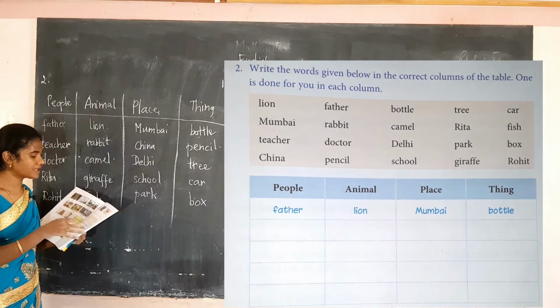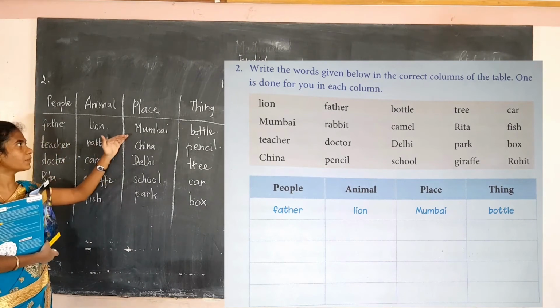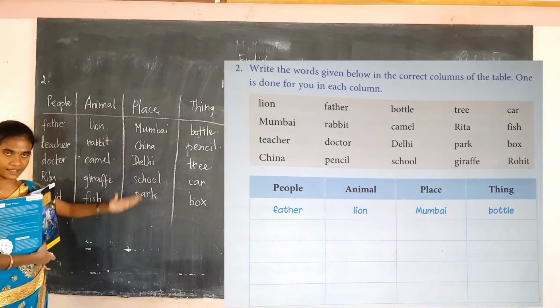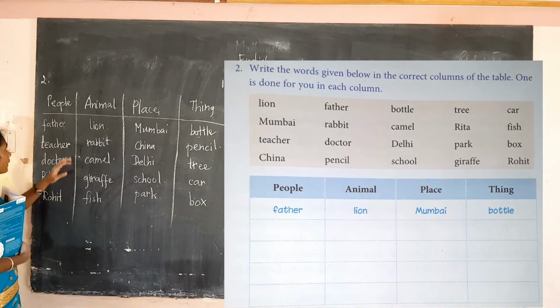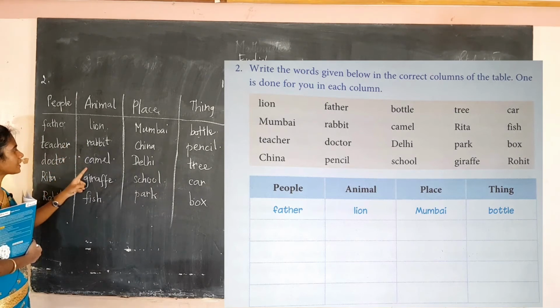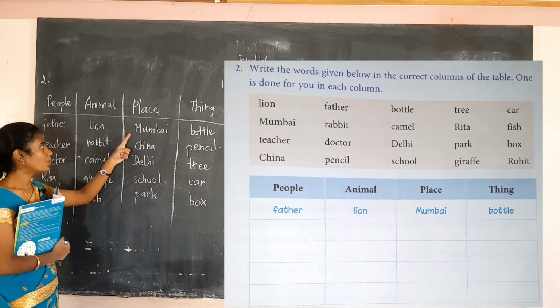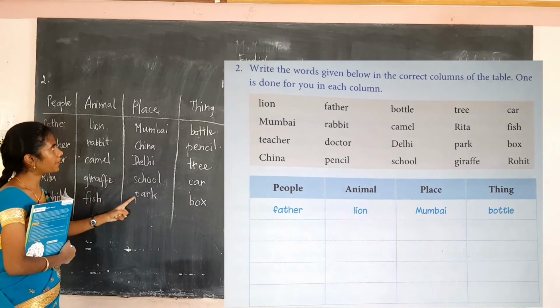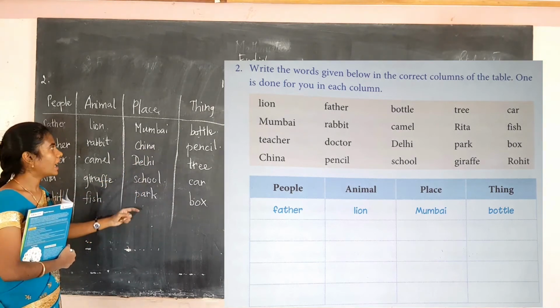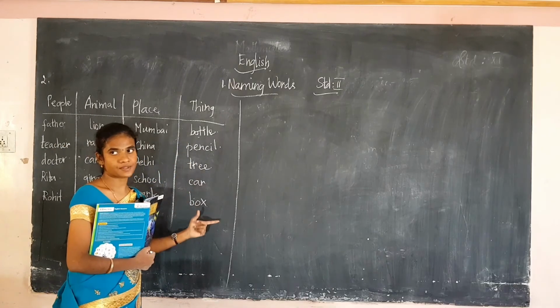Okay, I hope I finished. So in the tabular column, we have categorized the words into name of a people, name of an animal, name of a place, and name of the things. Father, teacher, doctor, Rita, Rohit are the names of people. Lion, rabbit, camel, giraffe, fish are the names of animals. Mumbai, Chennai, Delhi, school, park are the names of places. Bottle, pencil, tree, car, box are the names of things.